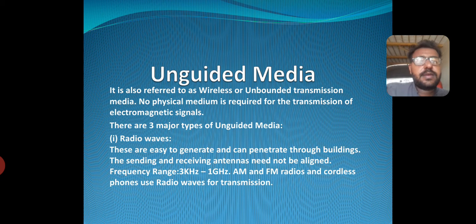Unguided media. It is also referred to as wireless or unbounded transmission media. No physical medium is required for the transmission of electromagnetic signals. There are three major types of unguided media. One, radio waves. These are easy to generate and can penetrate through buildings. The sending and receiving antennas need not be aligned. Frequency range is 3 kHz to 1 GHz. AM and FM radios and cordless phones use radio waves for transmission.